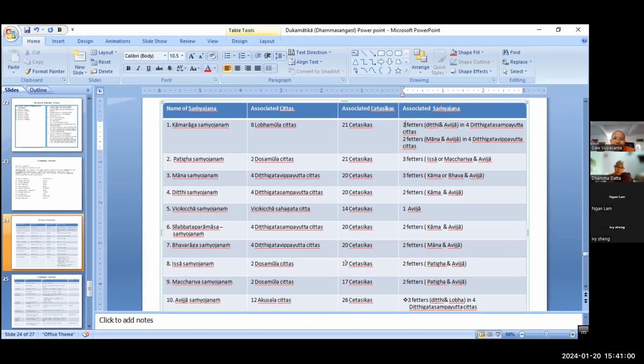So how many jesika arise together with the dosa? Please check. I count here 17. You check whether I count the 17 correct or not. Student must be cleverer than the teacher, right?